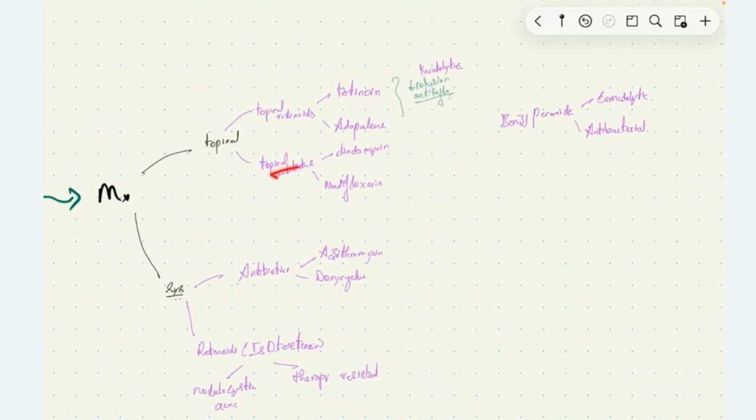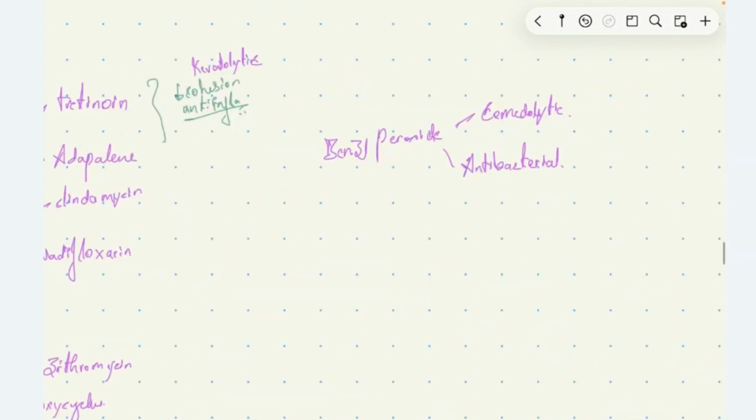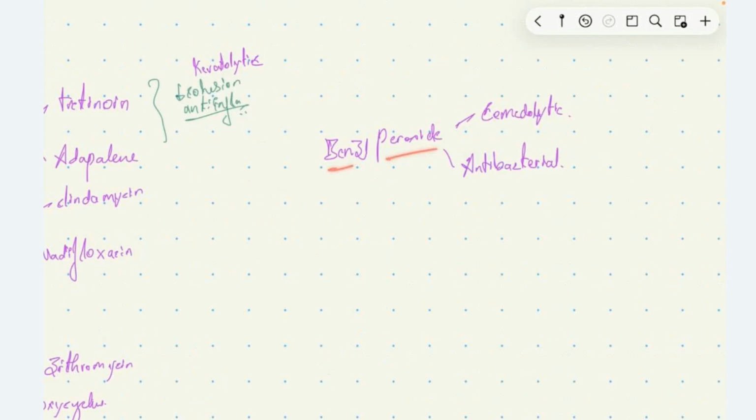Topical antibiotics like clindamycin and nadifloxacin can be used, because we saw in the pathophysiology that Propionibacterium acnes proliferation is there, which causes release of lipase and inflammation due to production of excess free fatty acids from sebum. So we can give a topical antibiotic to deal with this condition. And also we can give topical benzoyl peroxide, which is a comedolytic and antibacterial drug.